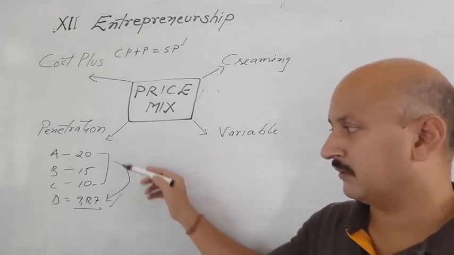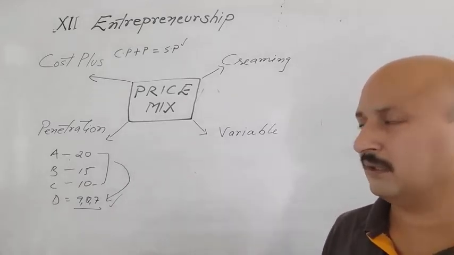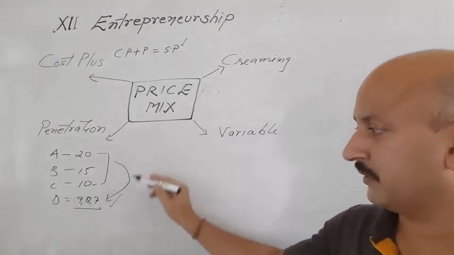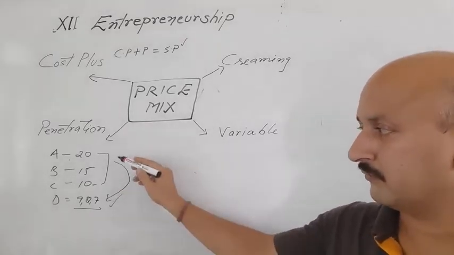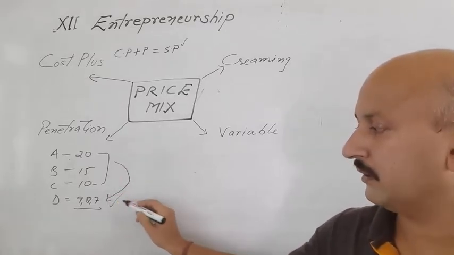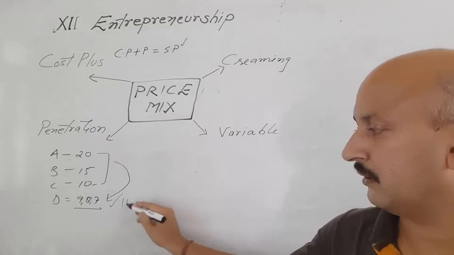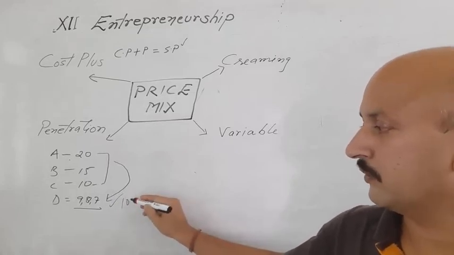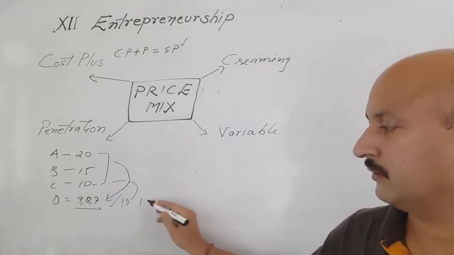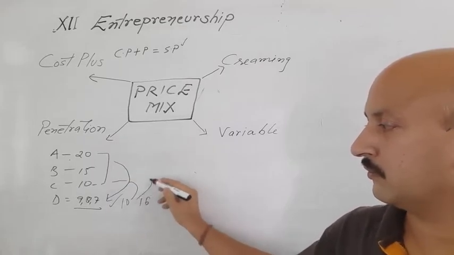The only disadvantage of this penetration pricing method is with those who are shifters, because they shift from 20, 15 or 10 to 9, 8, 7. If we increase our prices to, say, 10, then they can move on to another product, or if we increase it to 16, then they also move to 15.